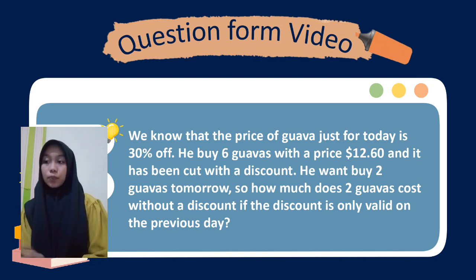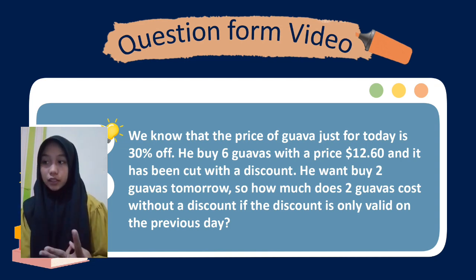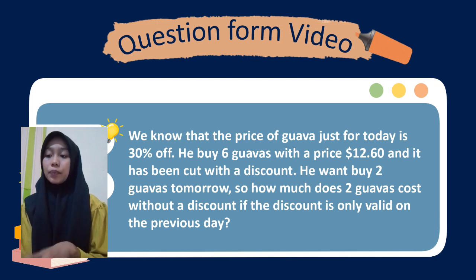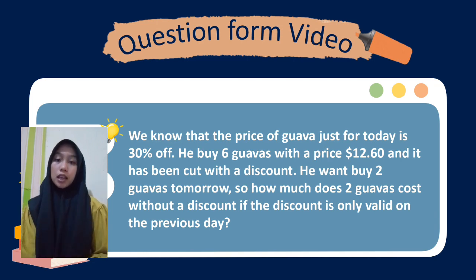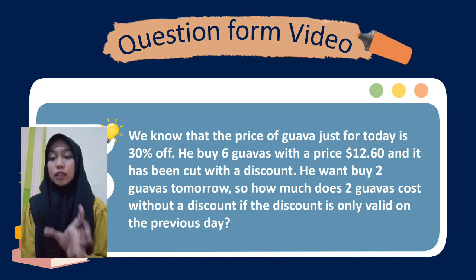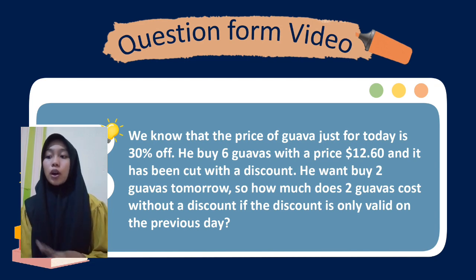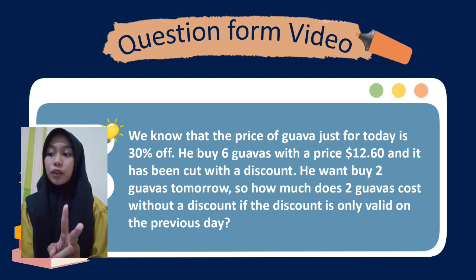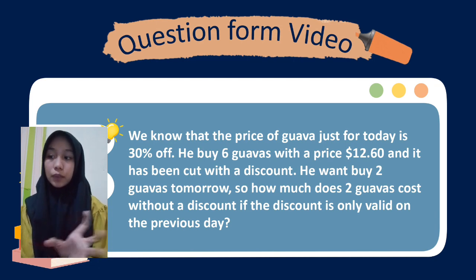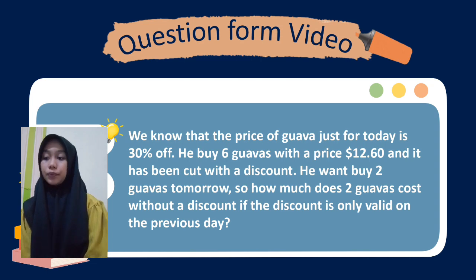This is the question from the video. We know that the price of guavas has a 30% discount just for today. He buys 6 guavas at a price of $12.60, which has been cut with a discount. He wants to buy 2 guavas tomorrow. So how much do 2 guavas cost without a discount, if the discount is only valid on the previous day?